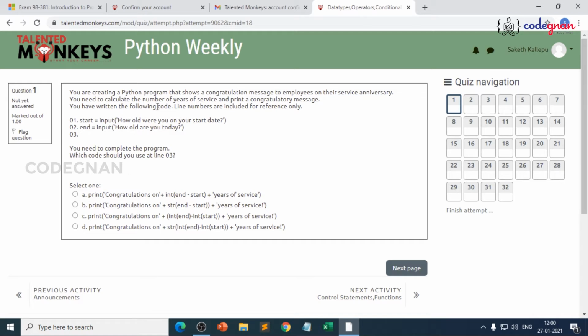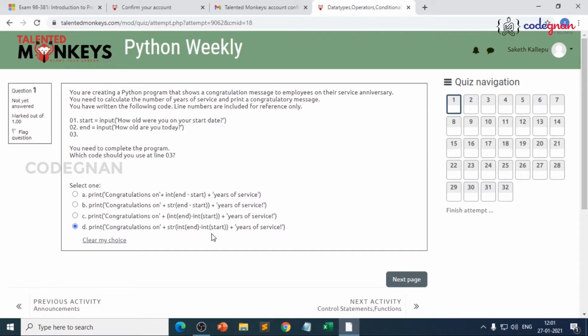You need to calculate the number of years. So make sure you don't take any chances, because the user may enter anything, whether float or string. So just try to convert that to an integer. So int of end minus int of start, and these strings should be concatenated. So you should use plus str, so plus str of int of end minus int of start. Just click on this. This could be the option.